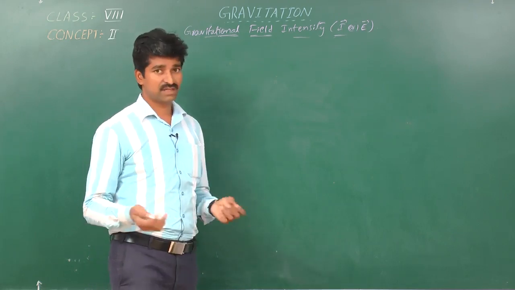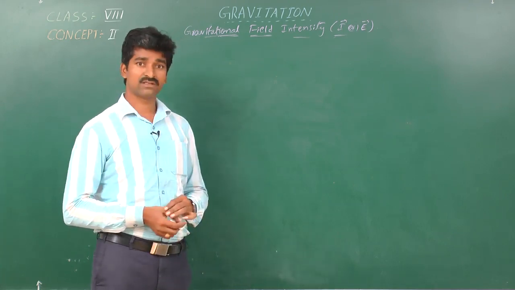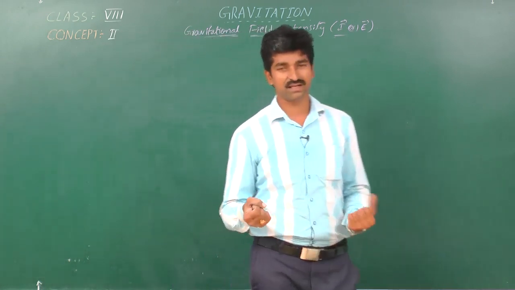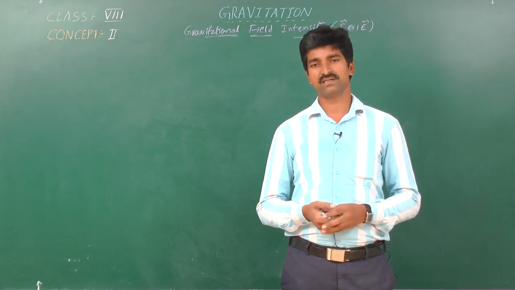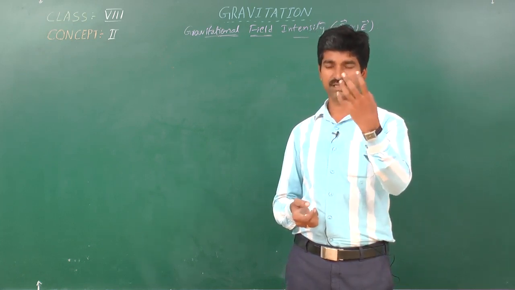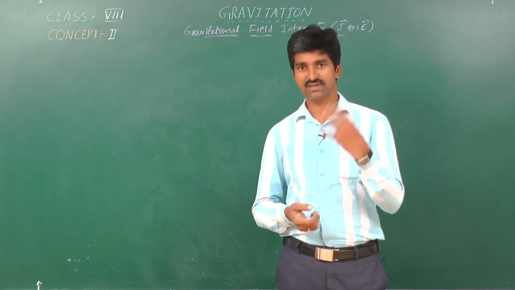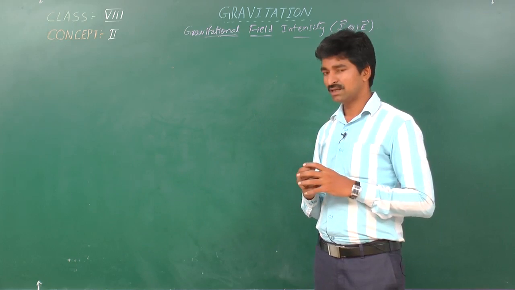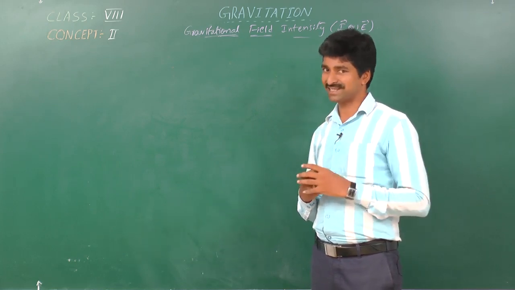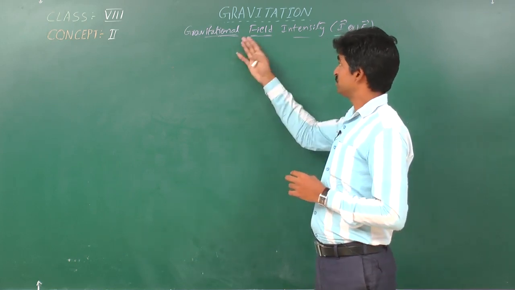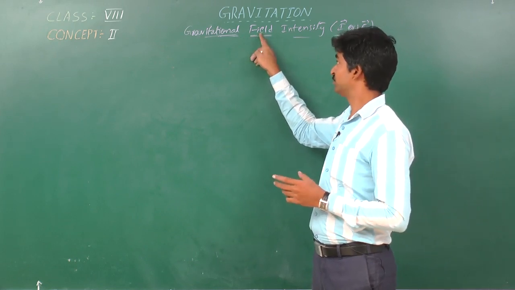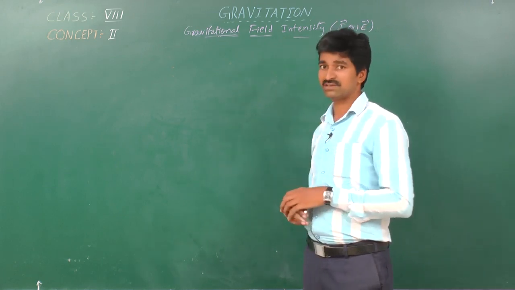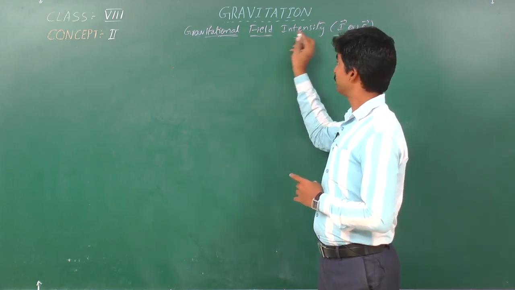or intensity of gravitational field or gravitational field strength. Gravitational field strength means, what is my strength in learning the subject, or what is my strength in facing any difficult task. Whenever there is a massive body, to what extent it can influence others is linked up with the field. For that field there will definitely be some intensity. Let us discuss the definition of this title first, gravitational field intensity.